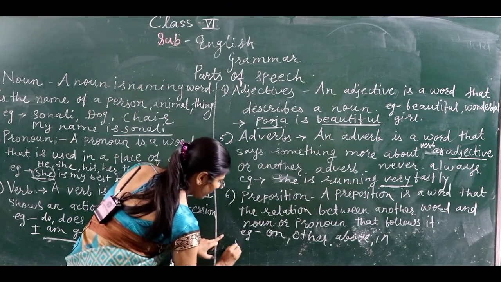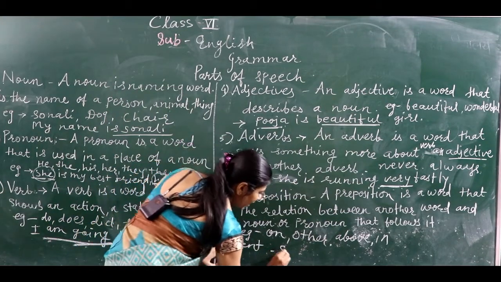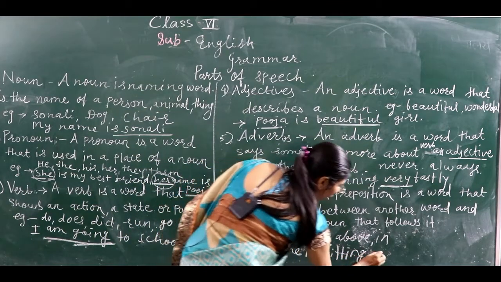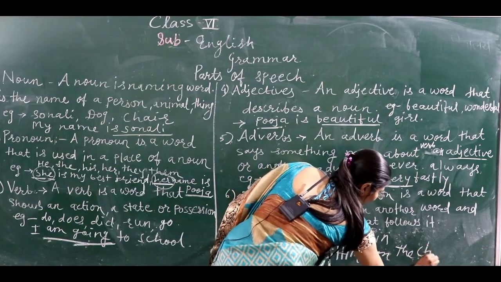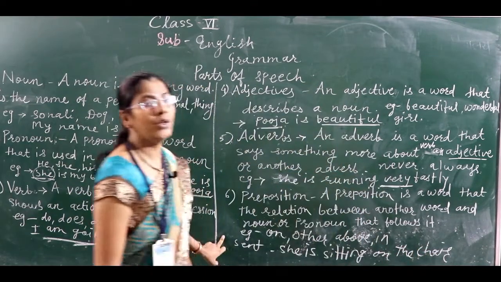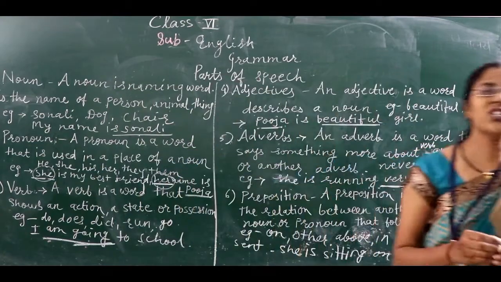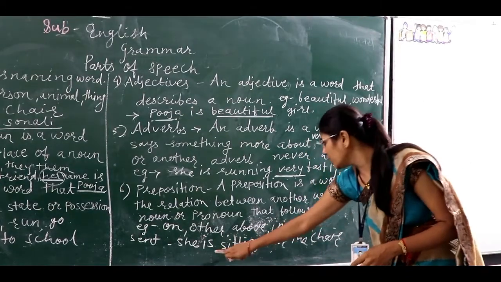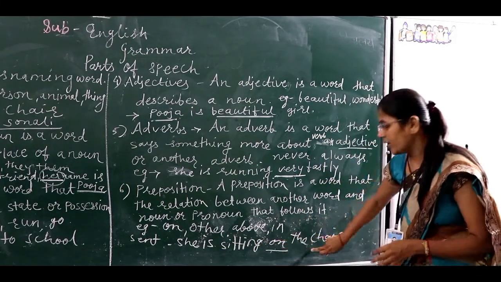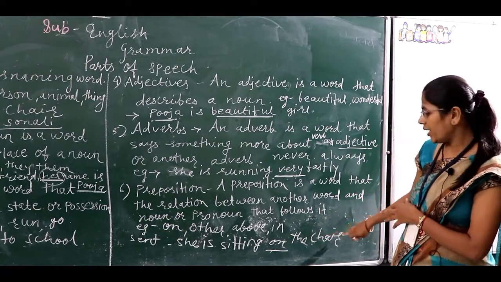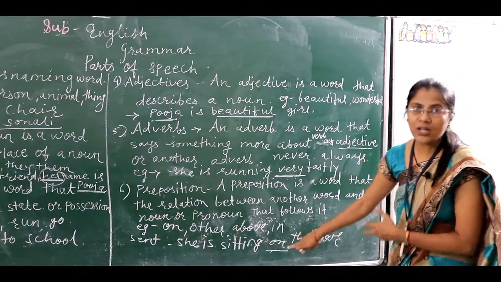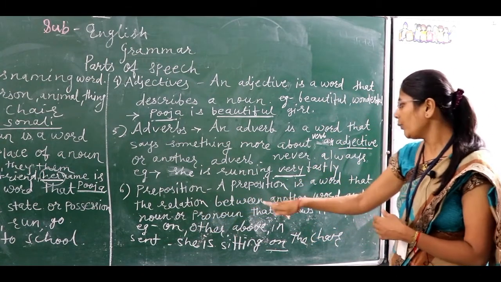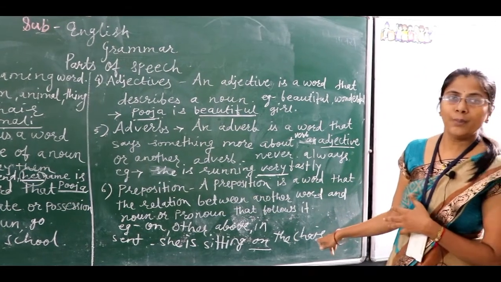In a sentence, a very simple sentence: she is sitting on the chair. I already told you that the preposition shows the position. What is the position? She is sitting. What is the position? The position is on the chair. She is sitting on the chair. It shows the position. So the relation between another word and the noun or pronoun that follows it is what is meant by the preposition.